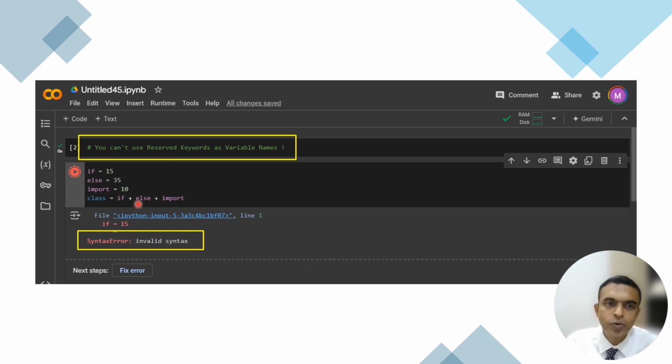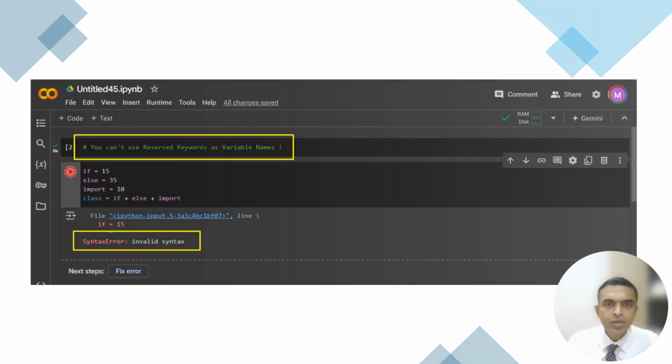So if I write a code: if is equal to 15, else is equal to 35, import is equal to 10, and class new variable is equal to if plus else plus import, my answer will be an error, because it is line by line execution. When it comes to if is equal to 15, it will say invalid syntax. Change the syntax. You can use if_1 or something like that and make it different, but you cannot use if, because it is a reserved keyword. Okay, so these are the 30 keywords reserved in Python 3.